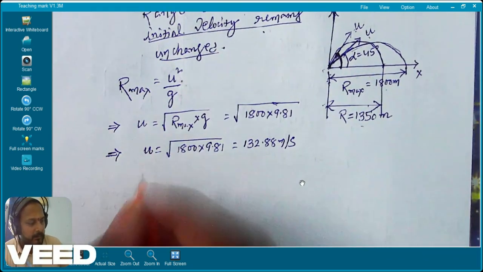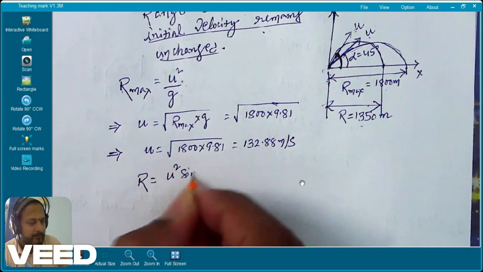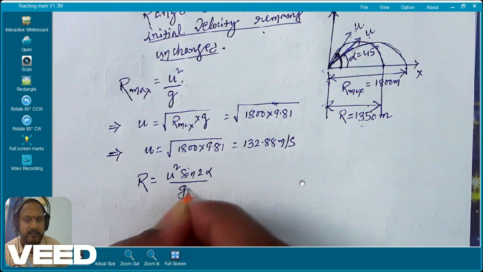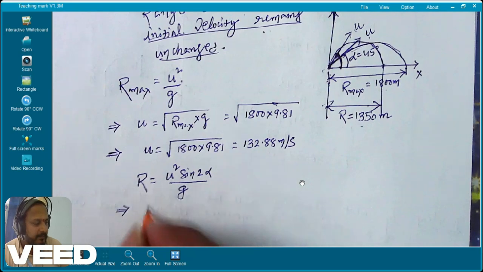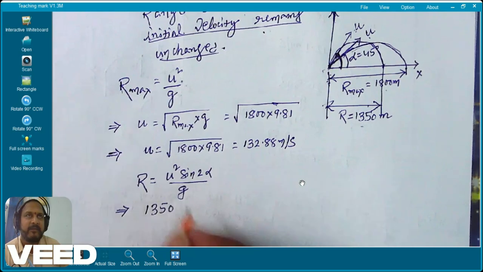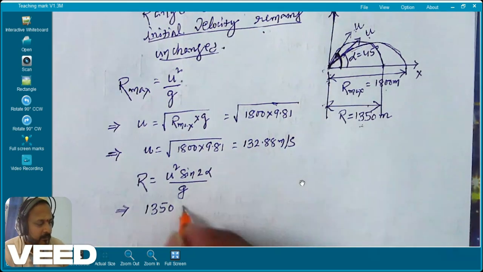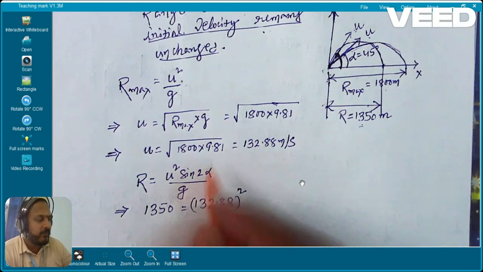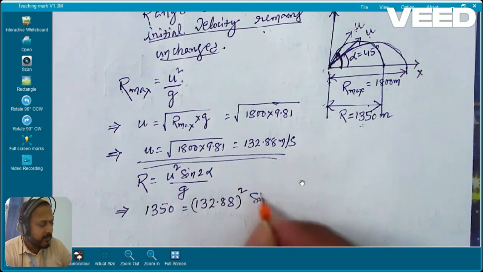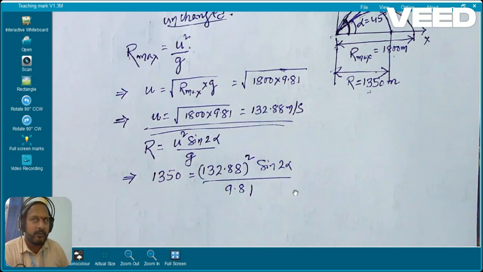Now, what is the actual formula for R? R is U square sine 2 alpha by G. Here the range is 1350. At 1350, what is alpha you are going to find? Why are we taking the velocity same here? Because velocity is remaining unchanged, given in the question. So U square is already 132.88 that you have found. Sine 2 alpha by 9.81. From here you have to find out alpha.